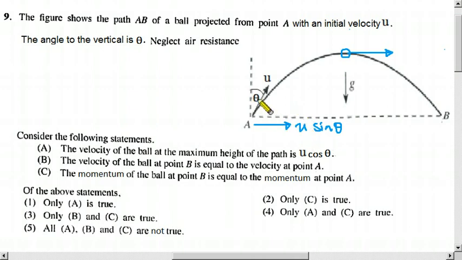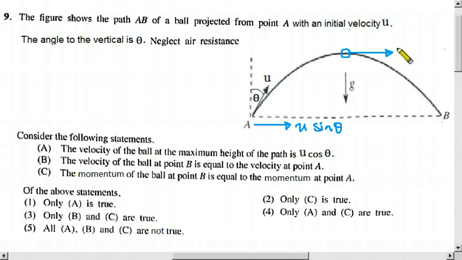Here, according to this question, you have to take u sin theta, because we have to turn it away from this given theta. You have to consider the given theta, not the usual theta. So here it is u sin theta.